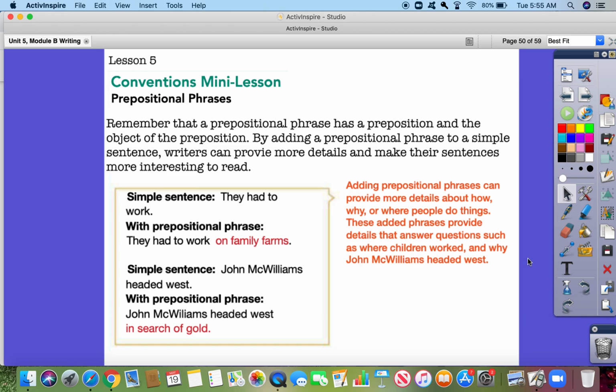Adding prepositional phrases can provide more details about how, why, or where people do things. These added phrases provide details that answer questions such as where children worked and why John McWilliams headed west.